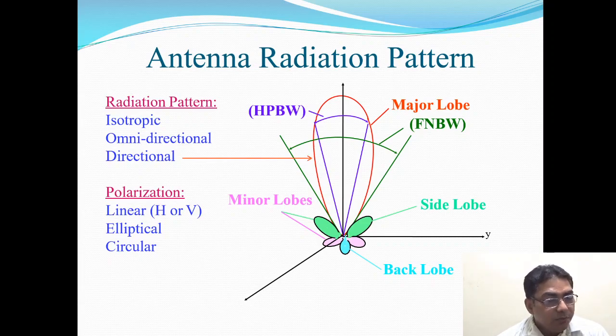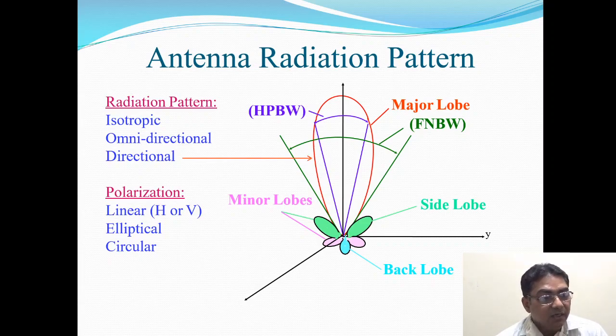In omnidirectional antennas, some examples are the dipole antenna, monopole antenna, slot antenna, and normal mode helical antenna. Omnidirectional means equal radiation in one plane, and in the other plane they radiate in one direction. Then there are some directional antennas. I have just shown one sample radiation pattern over here. This is a sample radiation pattern. So this is the direction.